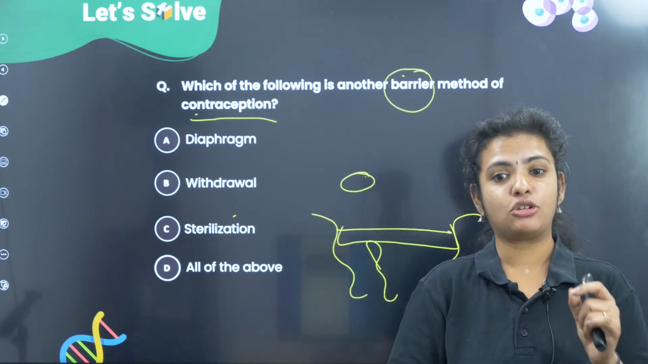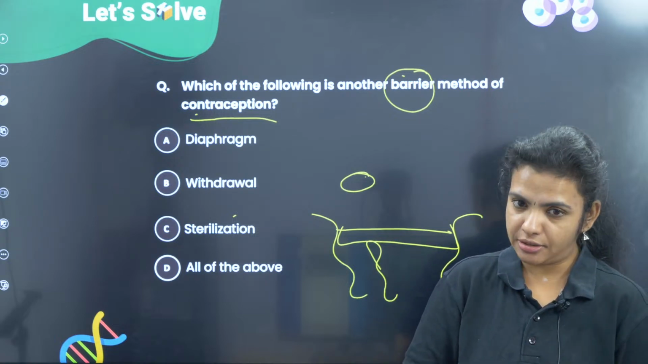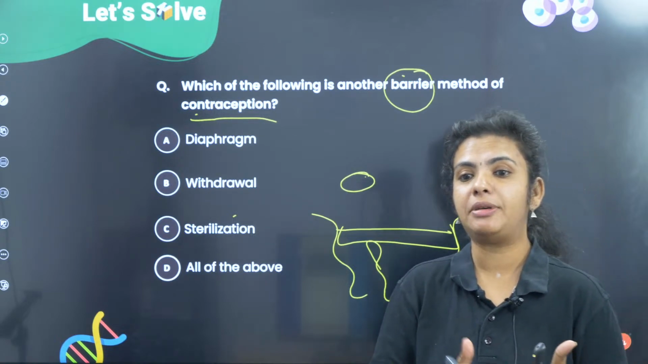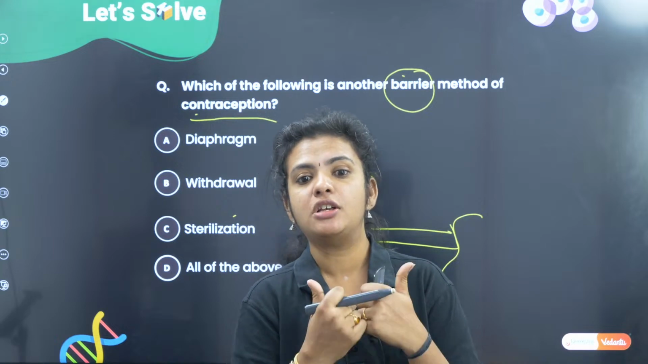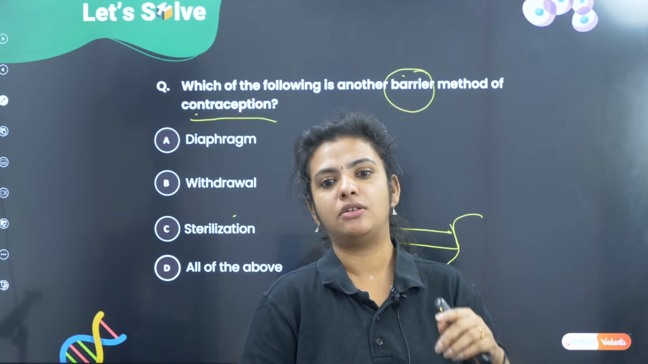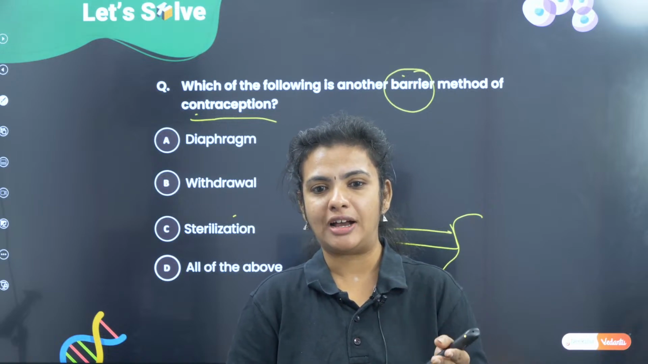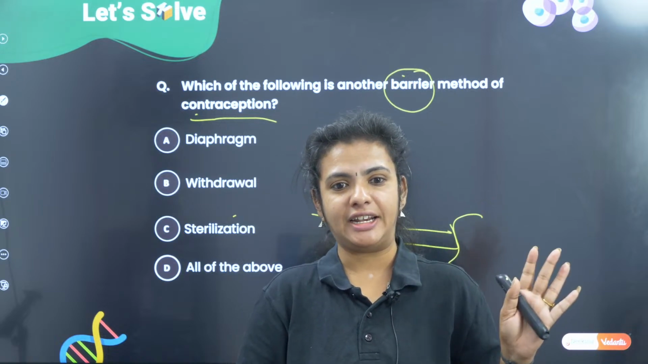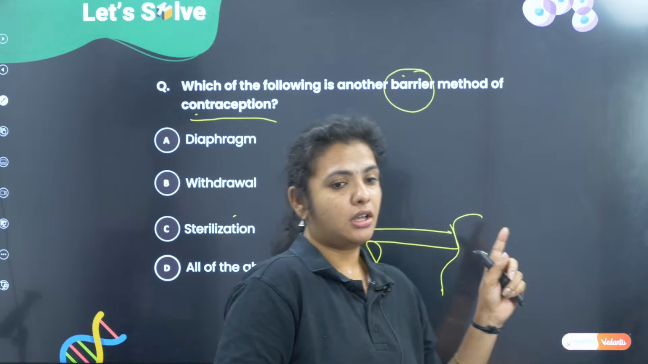Okay, sterilization is going to be a permanent method where it is vasectomy and tubectomy, children. Okay. So vasectomy and tubectomy is family planning. Once for all, they are going to have pregnancy ended. Okay, this is a permanent method.